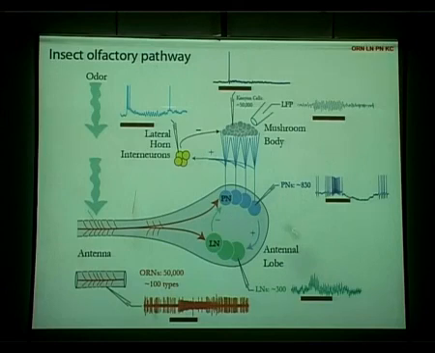And then it projects onto the mushroom body, and if you record from the Kenyon cell, what you see is something very different from these cells. The Kenyon cells are very silent at rest, they hardly have any action potentials, and when you give an odor, you usually have a few spikes. Currently the notion is that most of these Kenyon cells are silent, and a few of them generate one or two action potentials, or a few action potentials, specific to that odor and at specific times within the odor response.